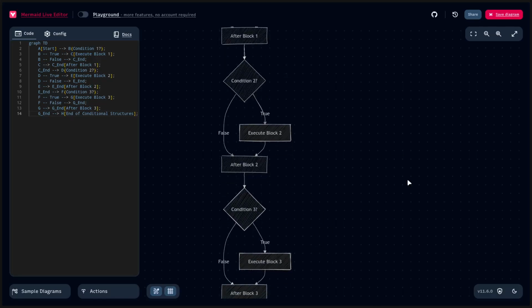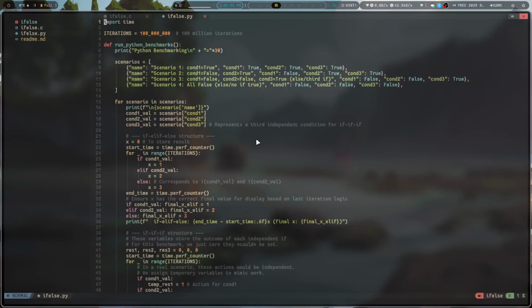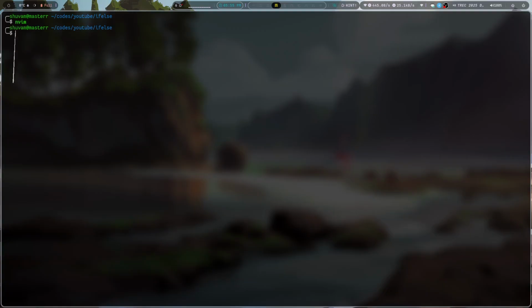Now this kind of looping will be done 200 million times for the C program, and if I were to show you the Python program, it has 100 million iterations. And why am I giving Python half the iterations? Basically, if I were to give the same iterations, it would take maybe a couple of seconds more. Okay, let's do that. Let's actually change it to 200 million to keep everything the same. I have already compiled the C code, which is doing the benchmarking, and let's run the Python one.